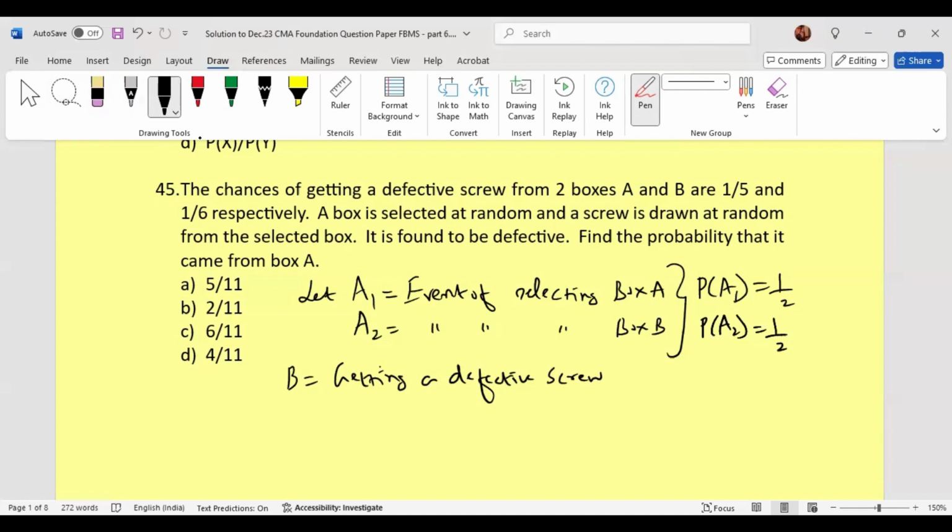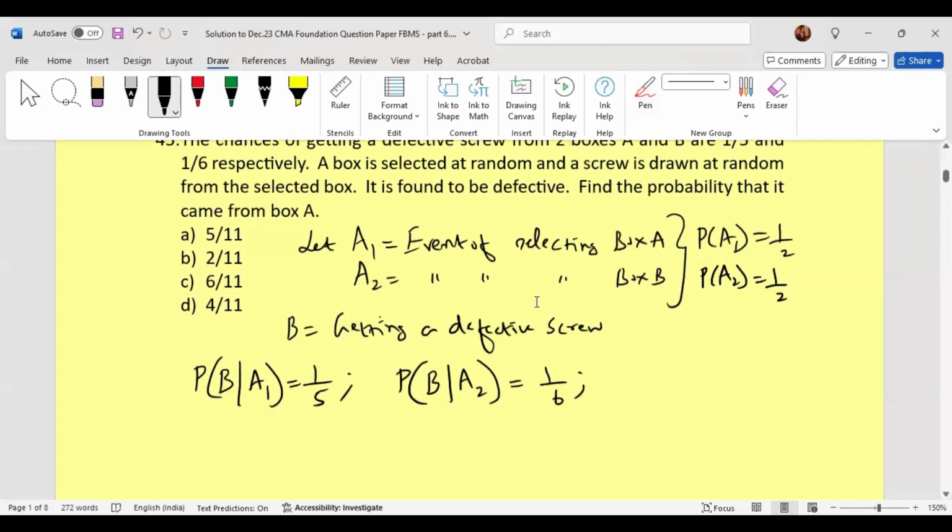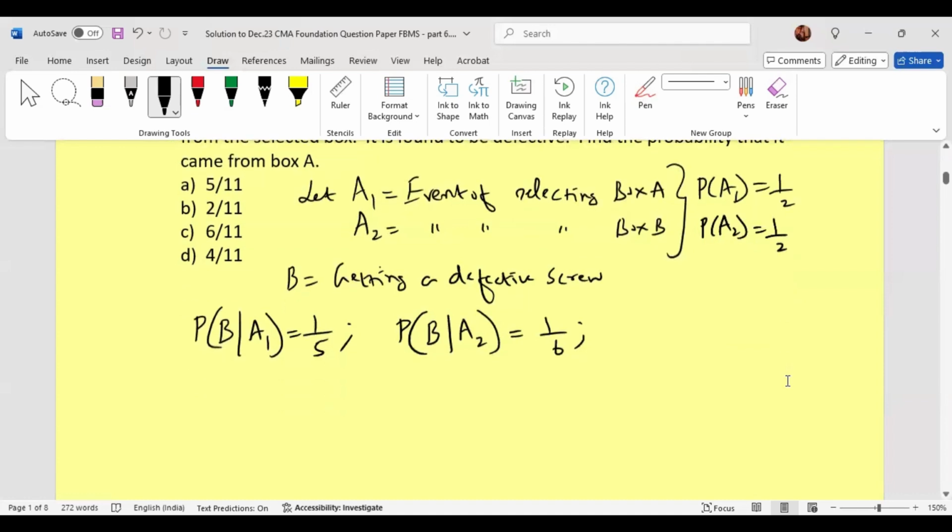Now what is given? The chances of getting a defective screw from boxes A and B are 1 by 5 and 1 by 6 respectively, which means probability of getting a defective screw, given that it is from box A, is given as 1 by 5. Then probability of getting a defective screw, given that it is from box B, is 1 by 6. What we are supposed to find? You had randomly chosen a box and then you draw a screw from that box randomly again. That is found to be defective, means defective is already found. We need to find out the probability it came from box A.